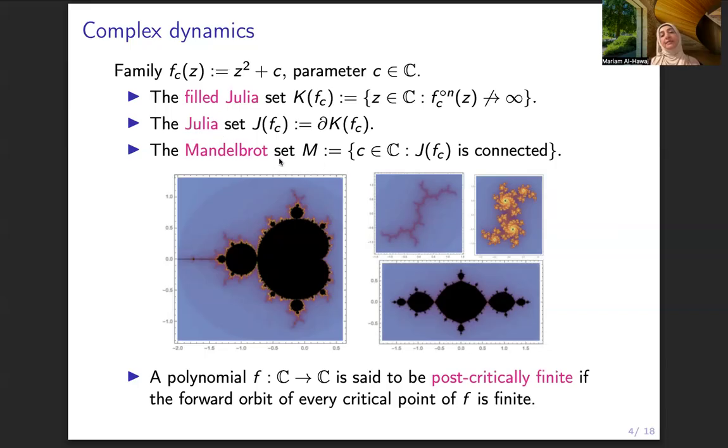And then the Mandelbrot set is defined to be all parameters in C such that the Julia set is connected. So here you can see the set of all parameters, which is the Mandelbrot set. And for each parameter here, there is a nice Julia set. Also, I will define a polynomial on the complex plane to be a post-critically finite map if the forward orbit of every critical point is finite.